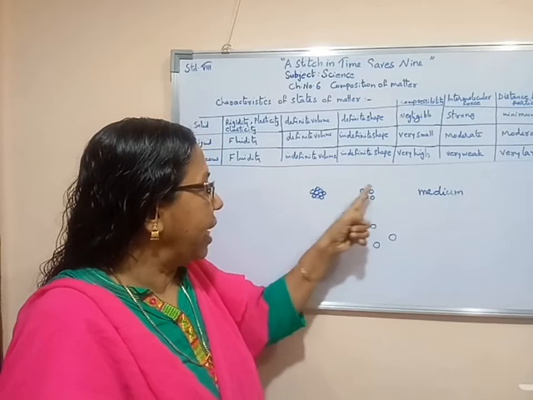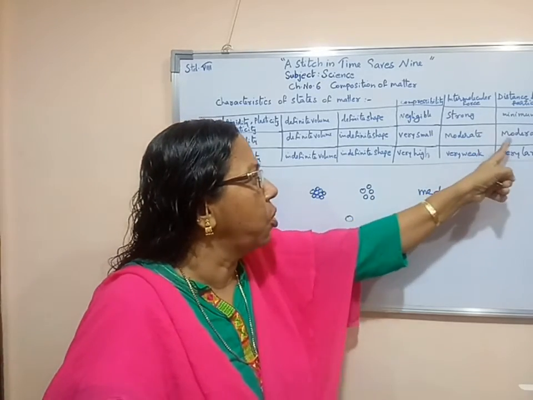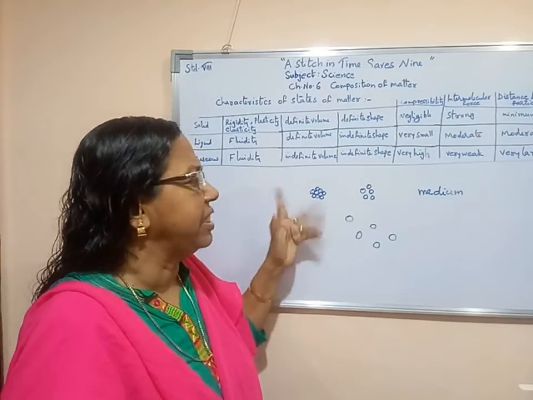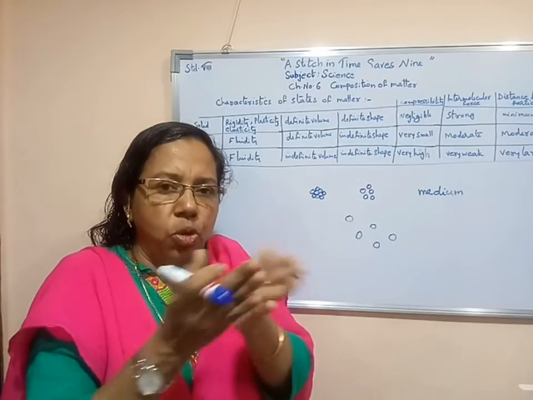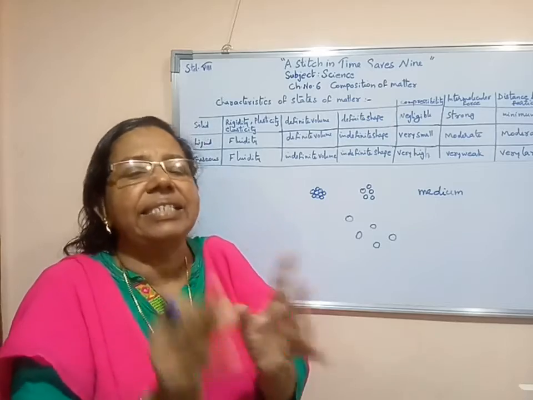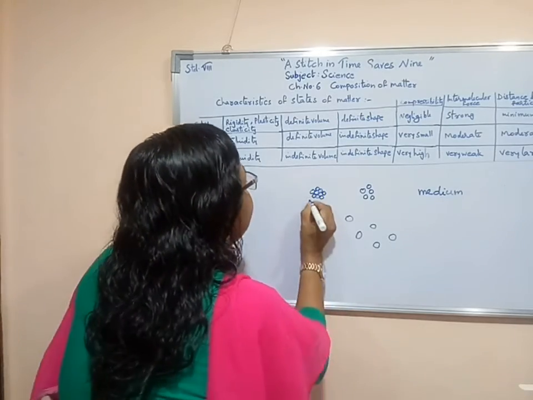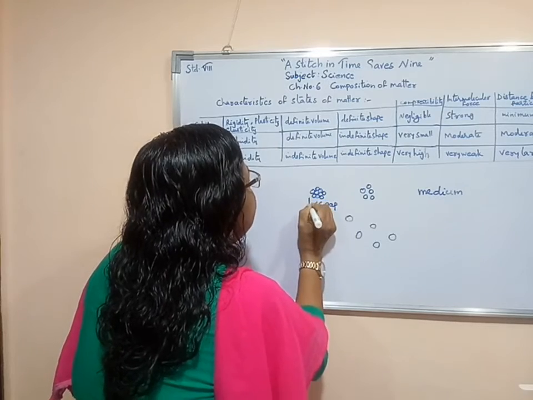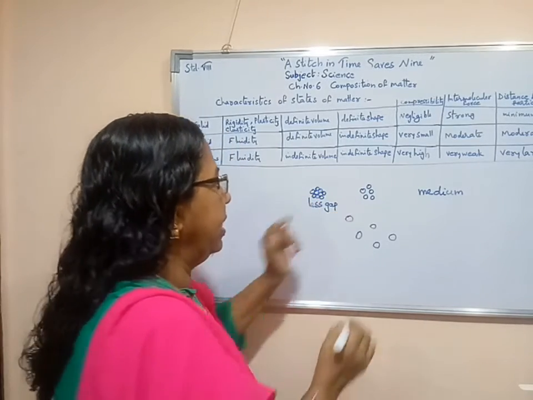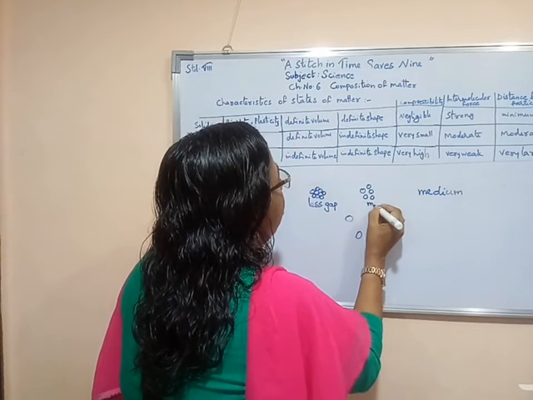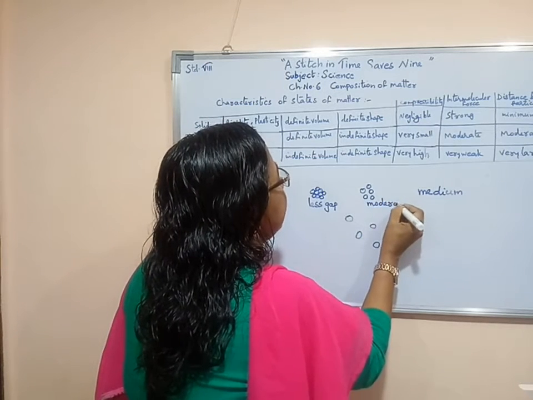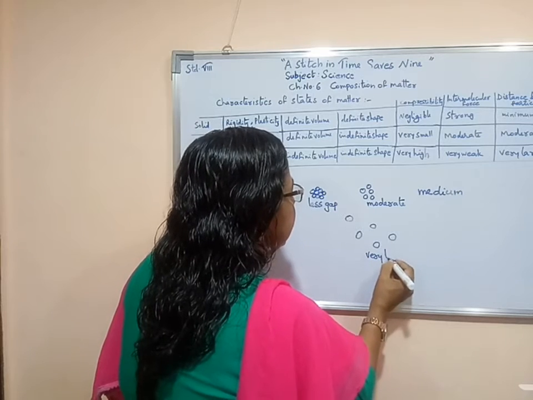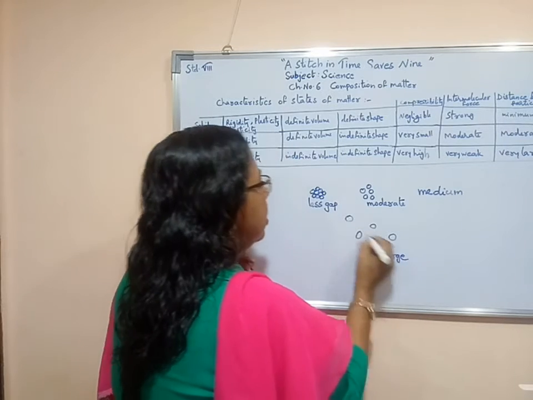No gap here. At the same time, here there is a little gap, that is, a moderate distance between the particles. Here there is the minimum distance between the particles, between two particles a very, very small gap. Here we can say moderate or medium distance between the particles. Here we can say a very large distance between the molecules.